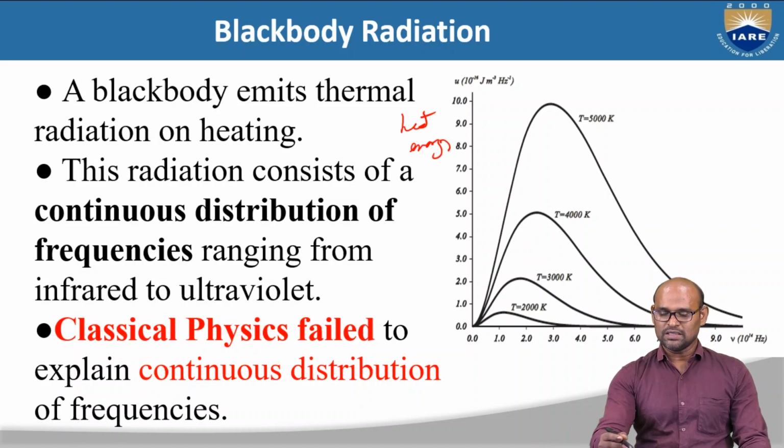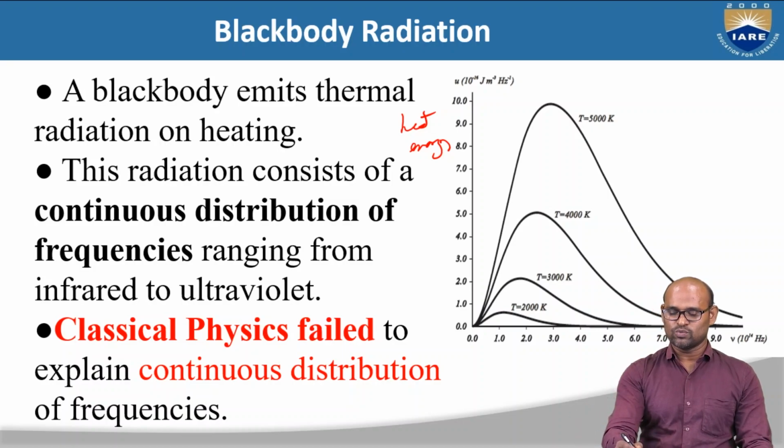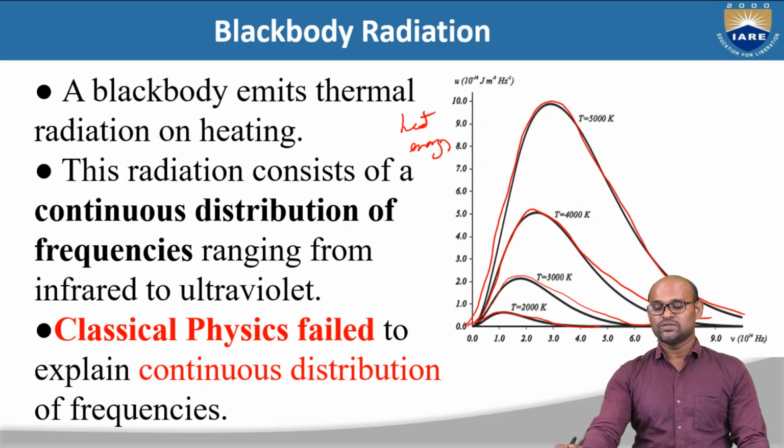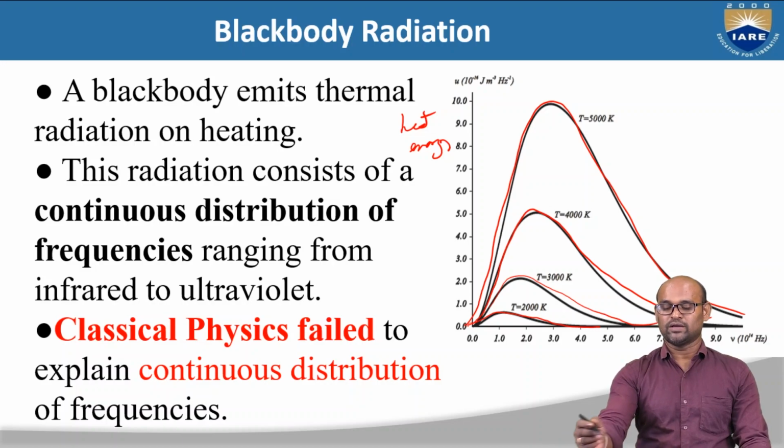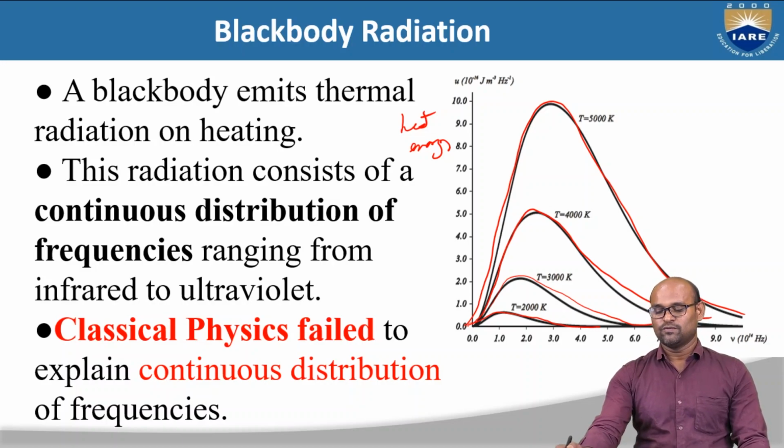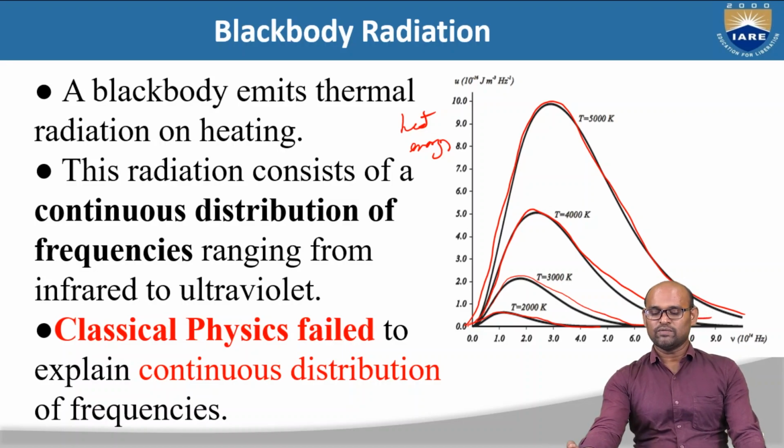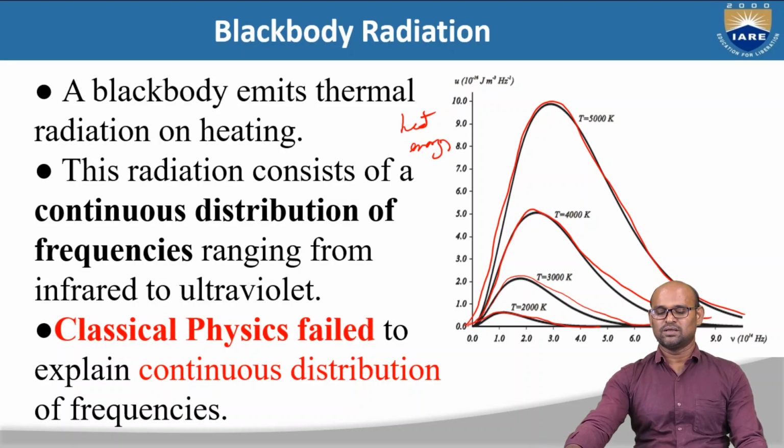Okay. So we find that we are heating the black body to different temperatures. At a temperature of 2000 Kelvin, you see there is a continuous distribution of this form. When we heat the black body up to 3000 Kelvin, this is the continuous distribution, and at 4000 Kelvin, this is the continuous distribution of heat energy emitted by the black body for different frequencies. And this is the continuous distribution of heat energy emitted by the black body at 5000 Kelvin over different frequencies. Okay, so we find that whatever temperature we are heating the black body, it is emitting the energy, and all these are in the form of continuous distribution.